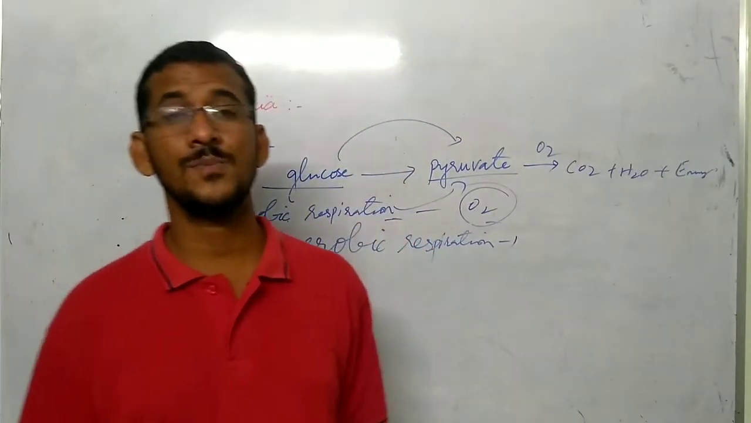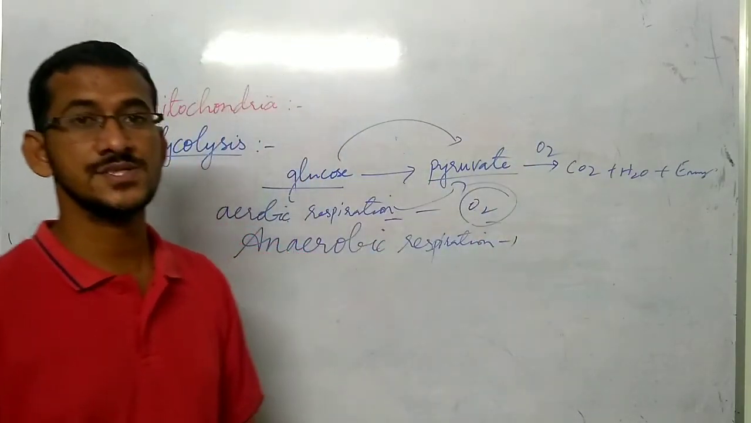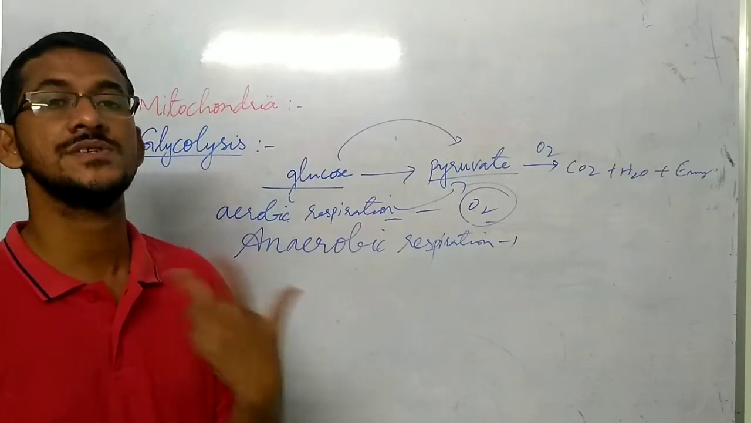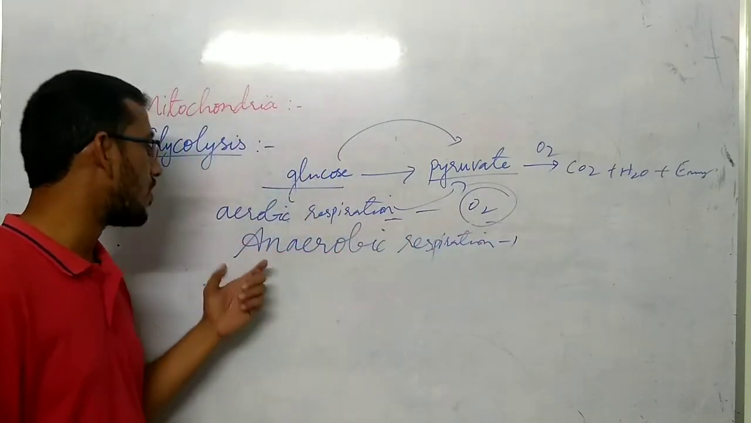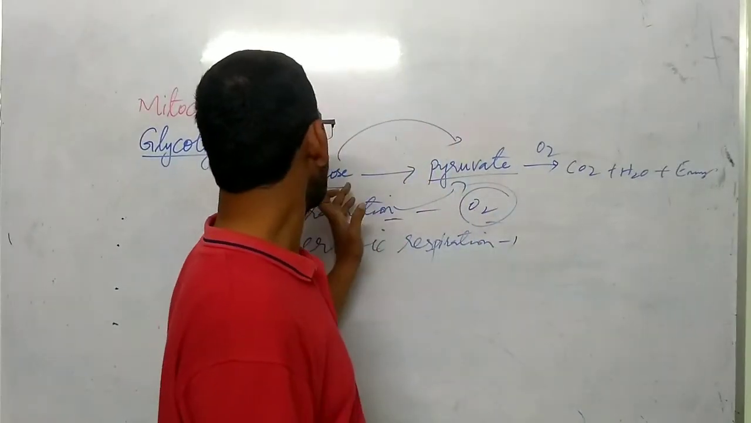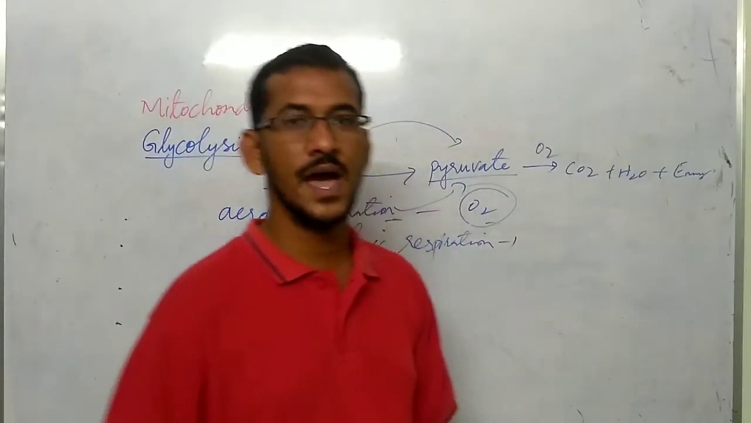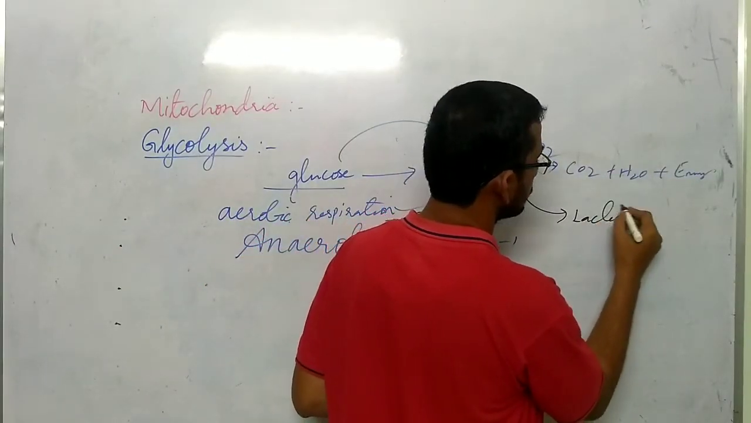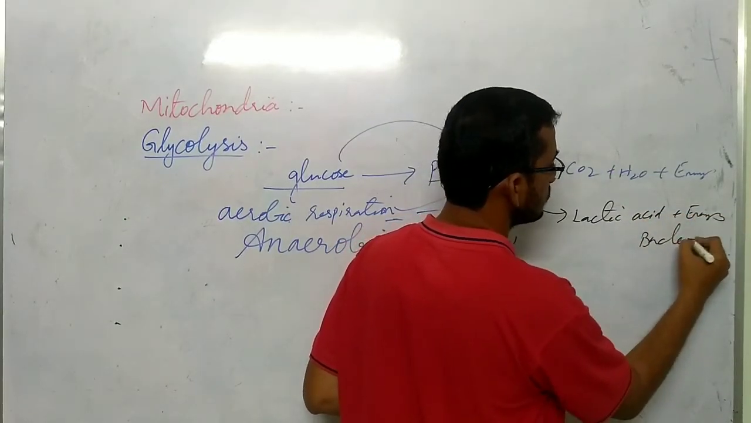Why does lactic acid accumulation occur? Because during heavy exercise, an oxygen debt is created. You are not able to take a sufficient amount of oxygen at that time. So what happens? Immediately our body will take up anaerobic respiration. During anaerobic respiration, this pyruvate is converted into lactic acid. Understood? So in bacteria, pyruvate is converted into lactic acid and energy.